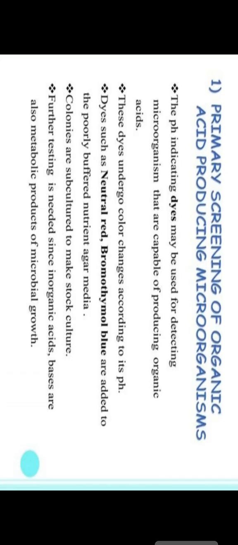Okay. Primary screening of organic acid producing microorganisms. The first category is pH indicating dyes, which may be useful for detecting microorganisms that have the capacity to produce organic acid. These are dyes that undergo color changes according to pH, such as neutral red and bromothymol blue, which are added to poorly buffered nutrient agar media. Colonies are then subcultured to make the stock culture. Further testing is needed, since inorganic acids are also metabolites produced by microbial growth.